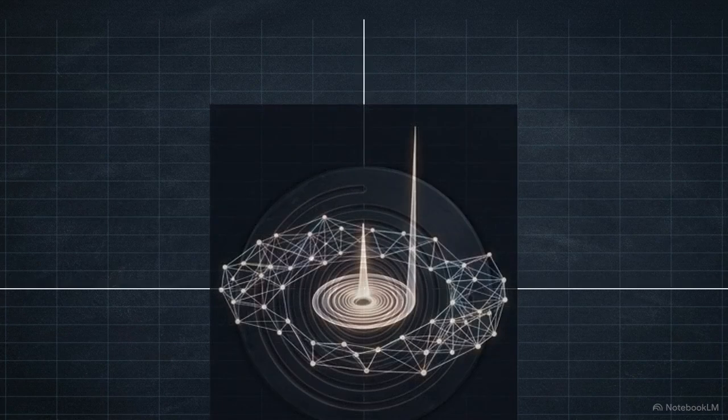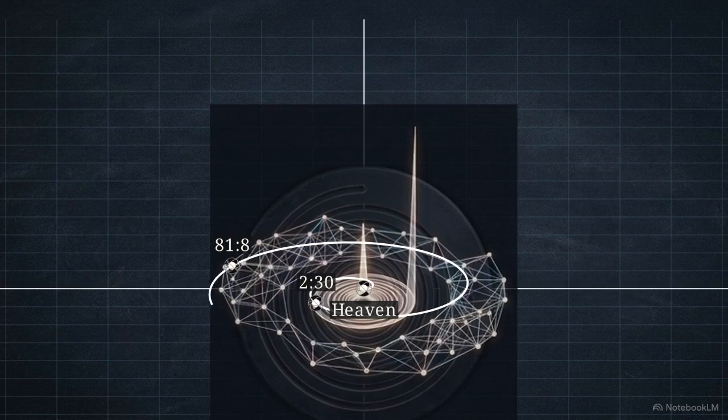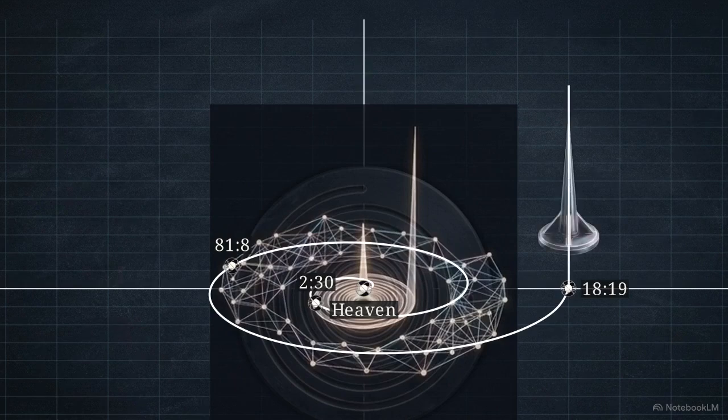We can test this model by converting individual verses into coordinate nodes within the phase space. Follow the initial trajectory as it moves outward from the origin. It hits the heaven state, then node 230, and continues to node 81.8. As the trajectory approaches the base of the vertical spike, it reaches node 1819. The line streaks vertically up the entropic spike, rounding the 1912 dissipative fold.